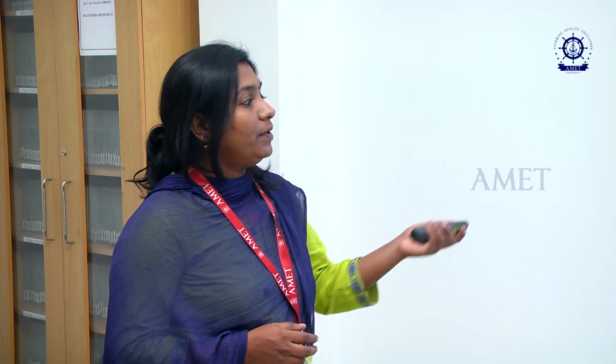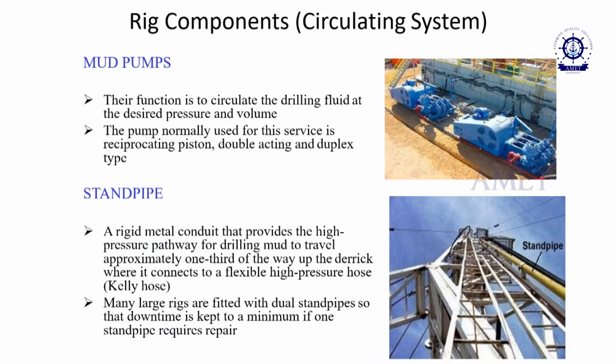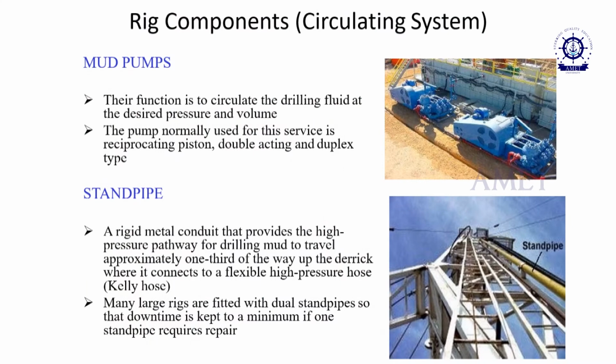And the standpipe is a rigid metal conduit that provides a high pressure pathway for drilling mud to travel approximately one third of the way up the derrick, where it connects to a flexible high pressure hose. Many large rigs are fitted with dual standpipes so that downtime is kept to a minimum if one standpipe requires repair. So with the dual pipes, one is repaired while they use the other one.